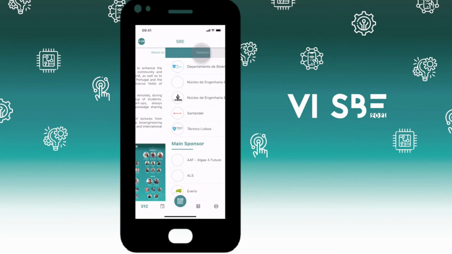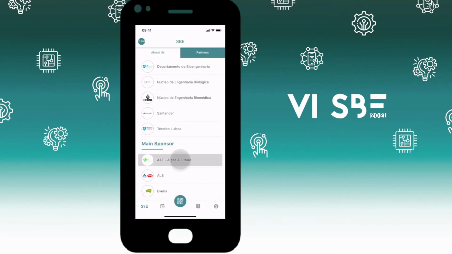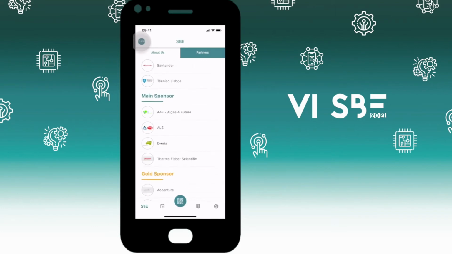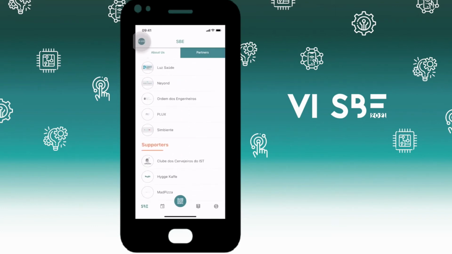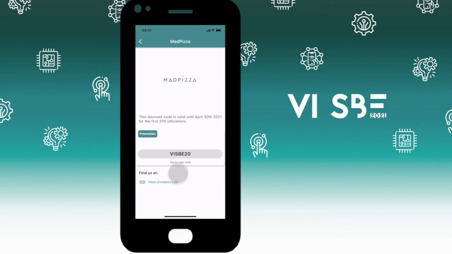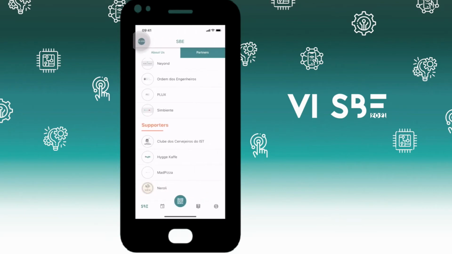In the Partners section, you can meet our partners as they are classified in various categories: partners, main and gold sponsors, and supporters. Some discount codes can also be found next to the info about our supporters, so don't refrain yourself from taking a look.